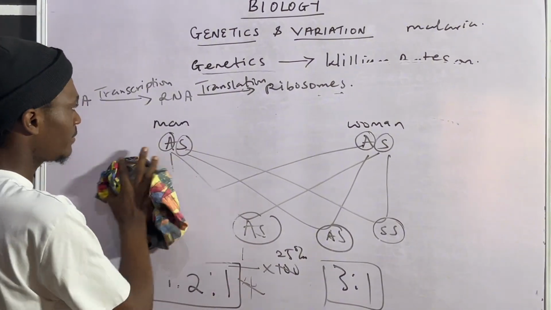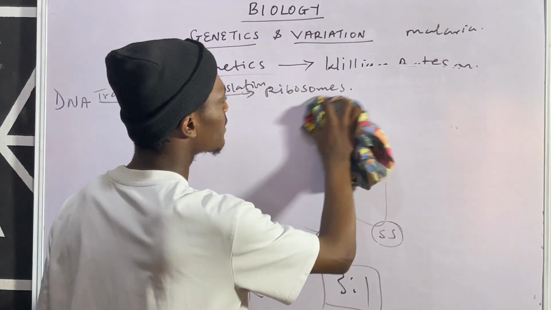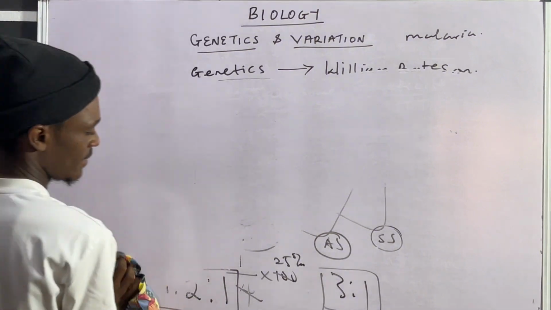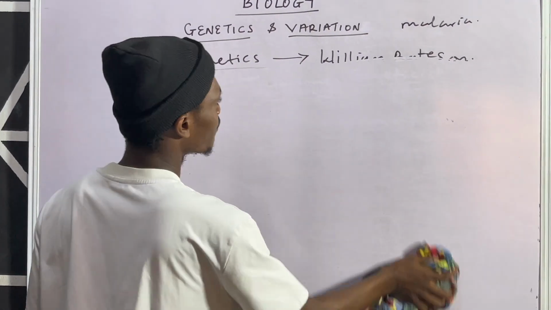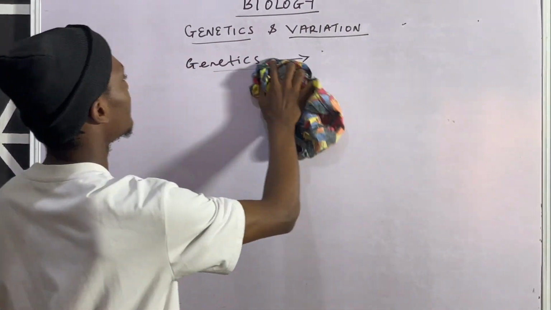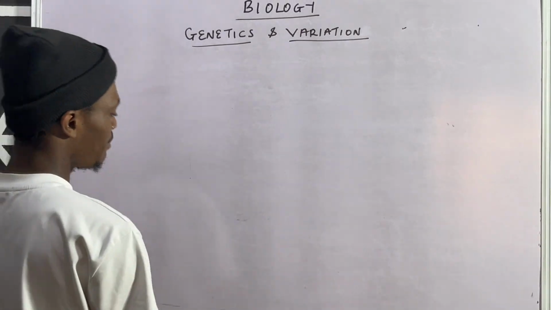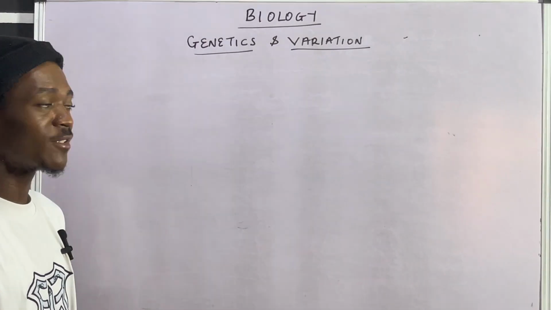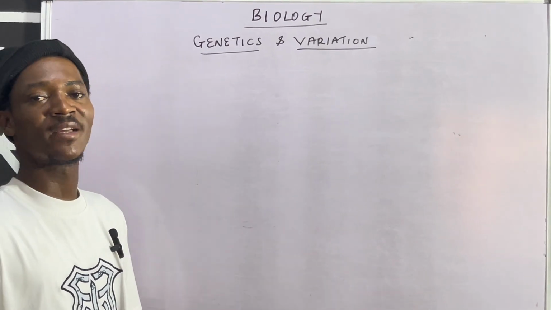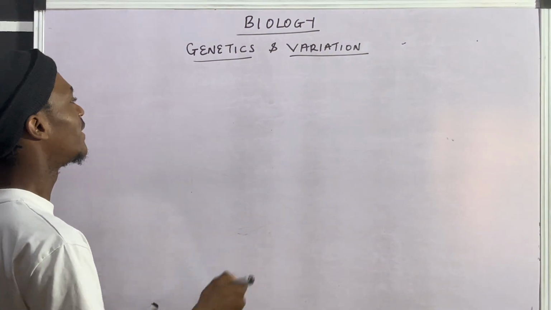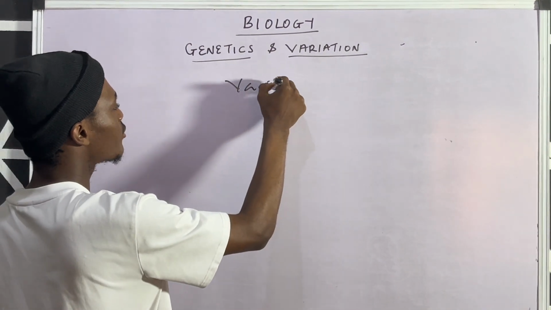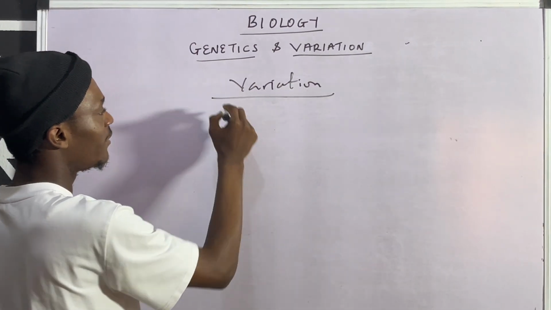Then let's quickly look at variation. Variation is a part of this topic that poses a threat to so many students. So many students find it difficult to understand. So let's see what variation entails. I will just give you the basic thing about variation.